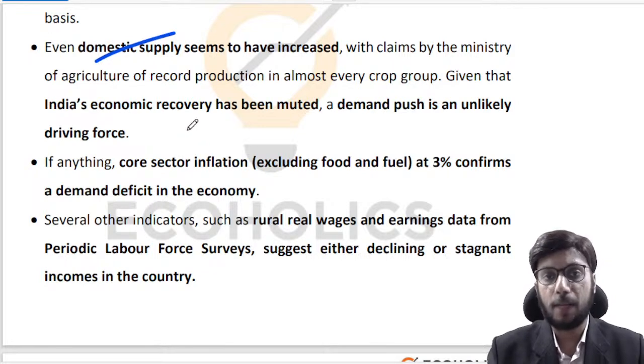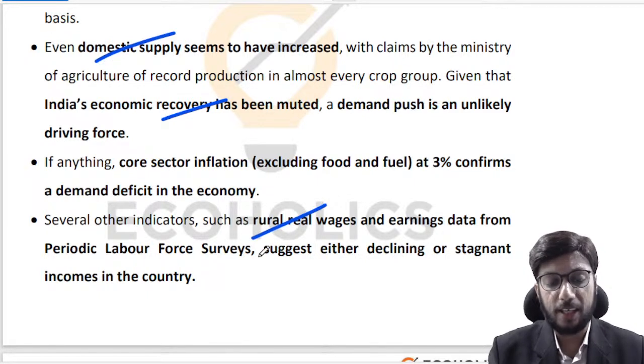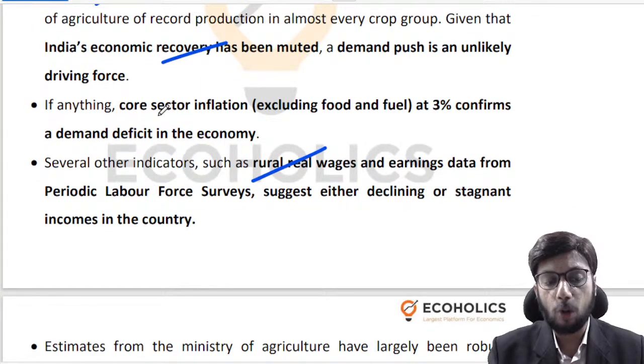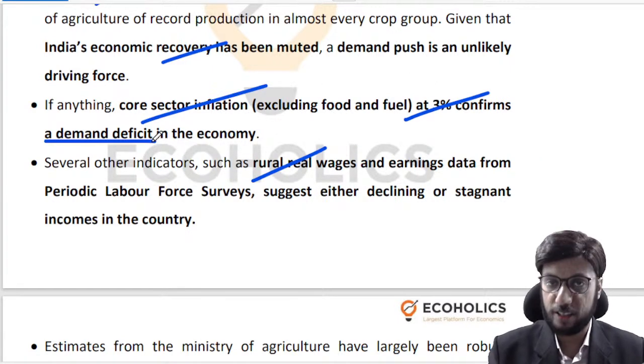Apart from that, what can be the problem? Demand. But our economic recovery has been muted, right? Our rural real wages have been stagnant or declining, right? So there is no question that demand is so strong that it is outstripping the supply. If you look at how the core inflation is behaving, core inflation is at 3%, and that clearly indicates that there is a demand deficit, right?